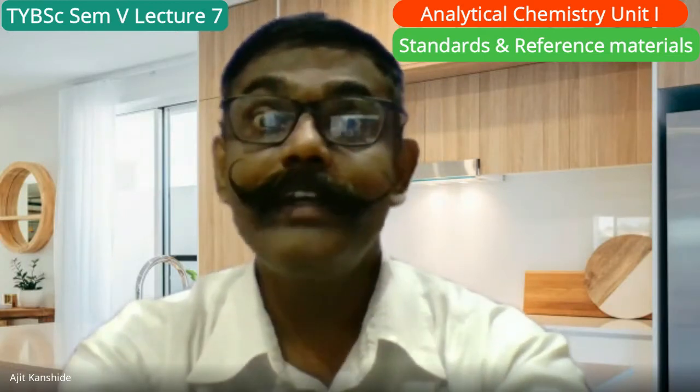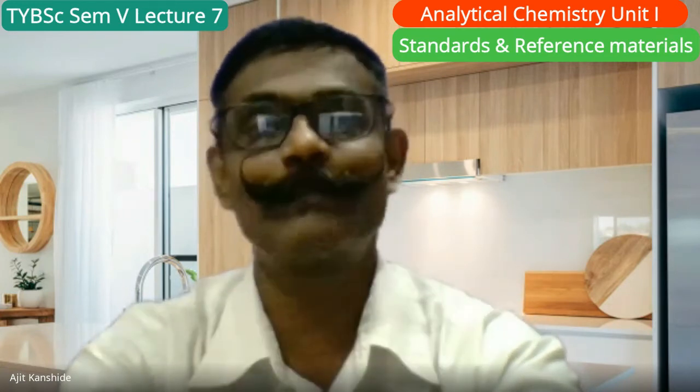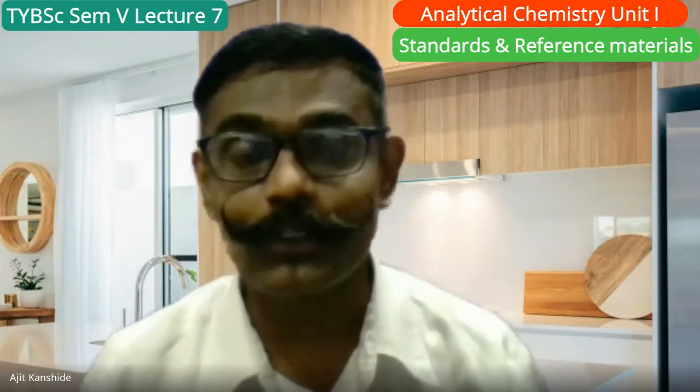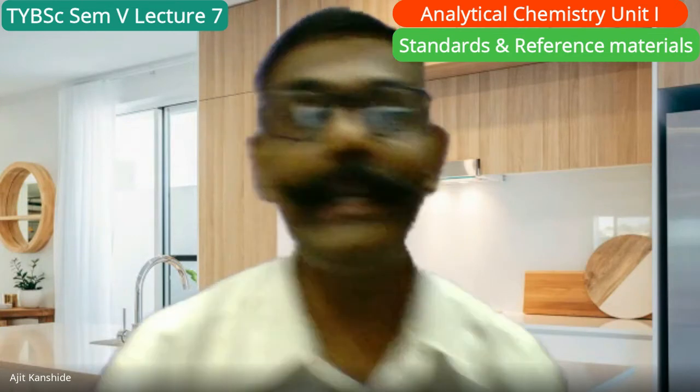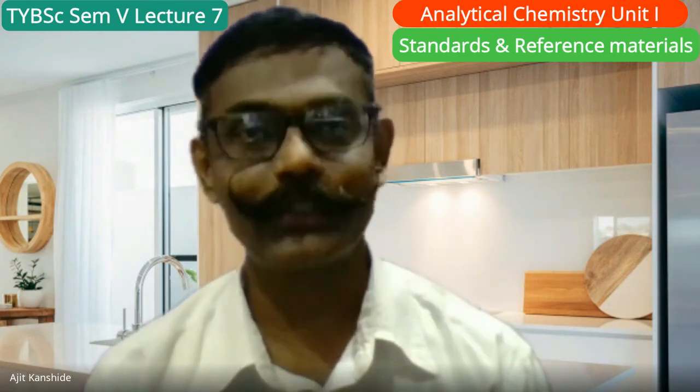Okay, good. Yesterday I had a discussion about the various standards, various standard chemicals, meaning primary standard, secondary standard, what is the importance of the standard, and practically how we maintain the standard or how we prepare the various standards, right from the example of the market to the preparation of solutions.